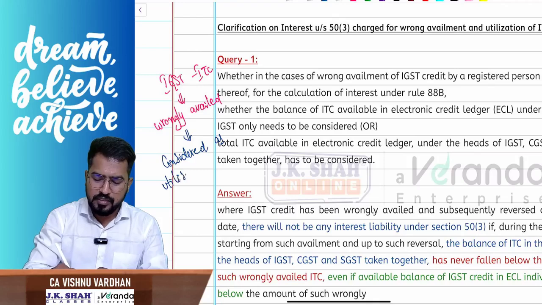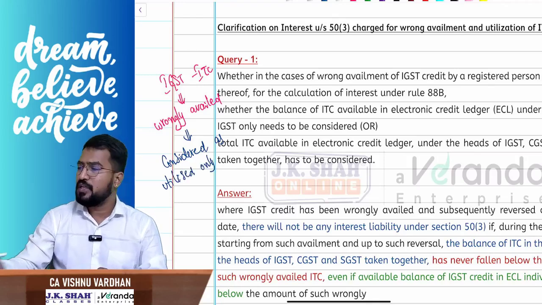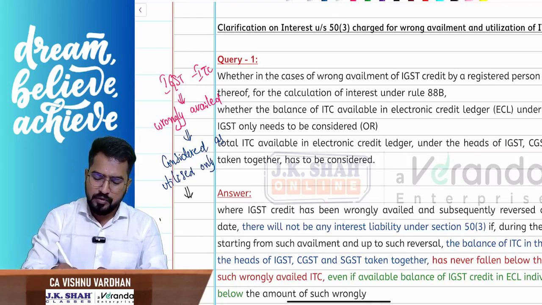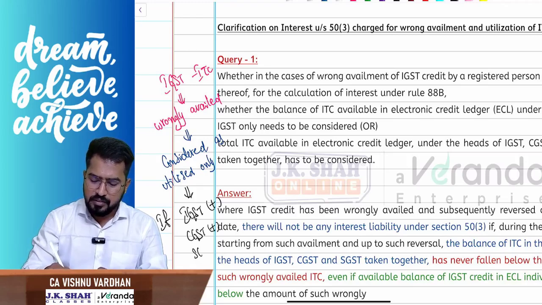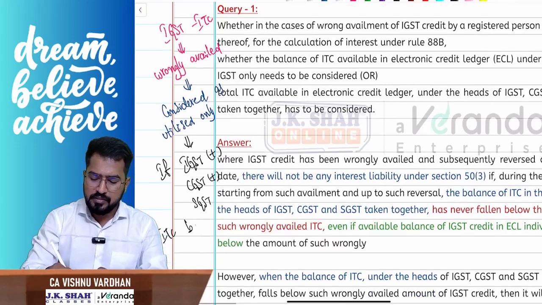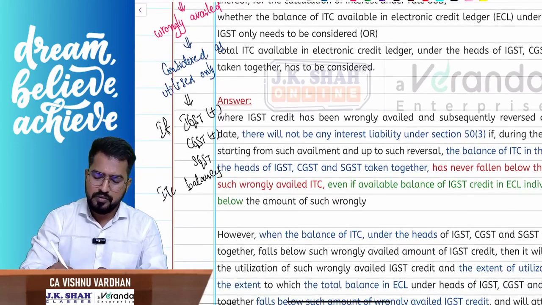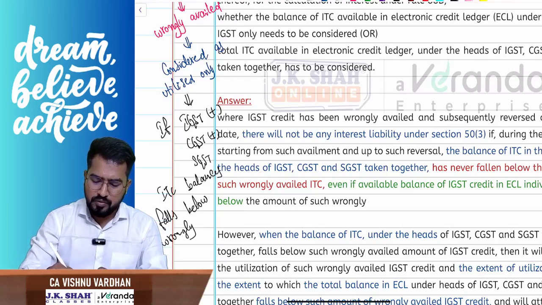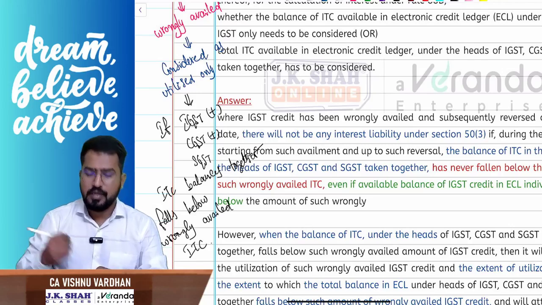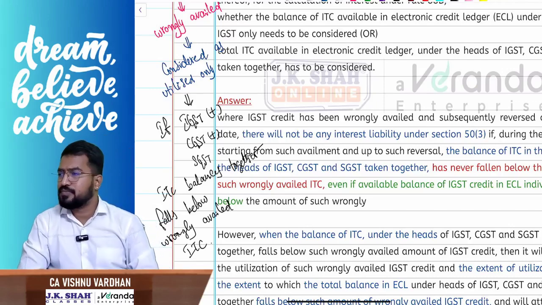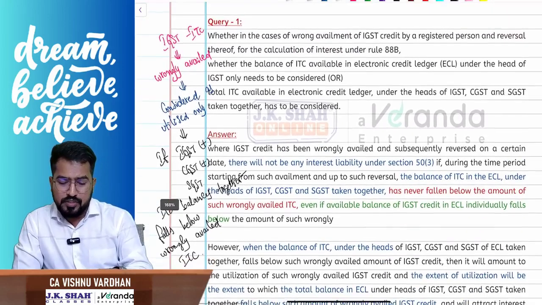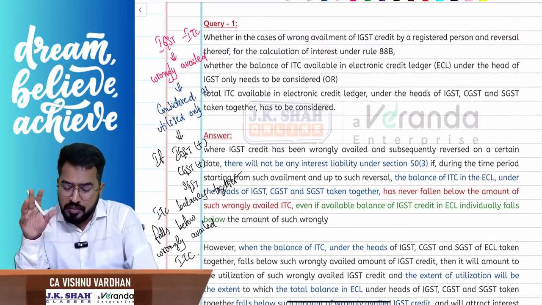Clear? So this is the clarification with respect to that. So we are done with the payment of tax chapter.